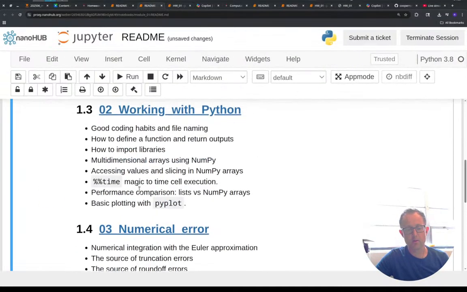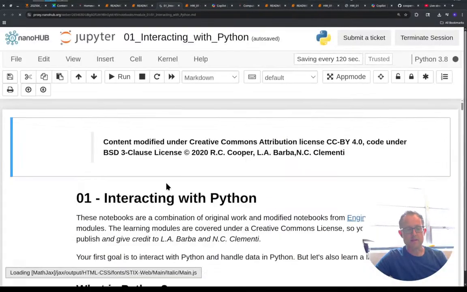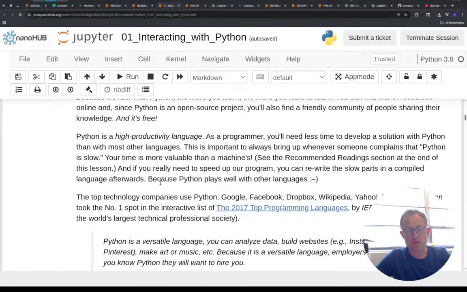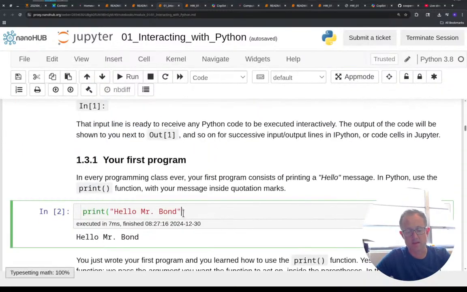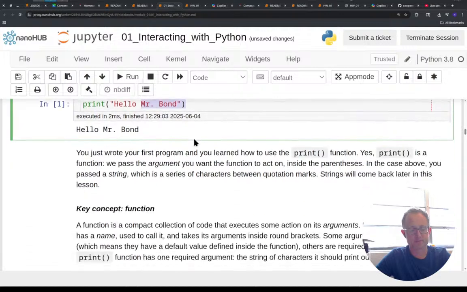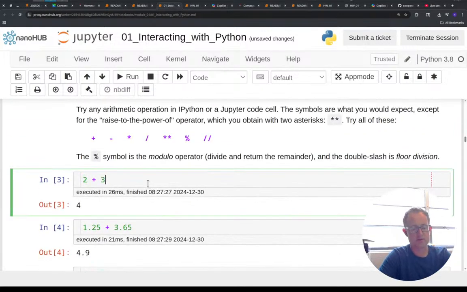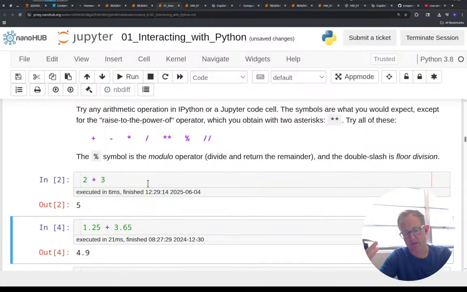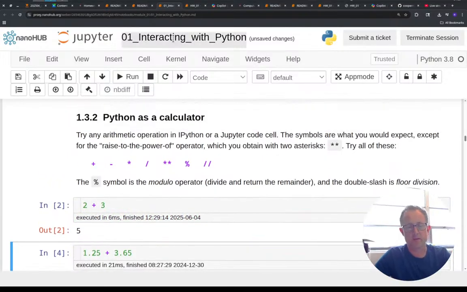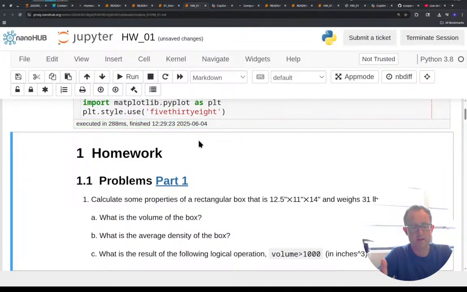If I want to read more about interacting with Python, not just read about it but actually try to edit things, here I change that hello world to hello Mr. Bond. And I can come down here and change this one, so 2 plus 3, okay, it works. But anyway, for today I just wanted to jump into homework 1 and give this a shot.